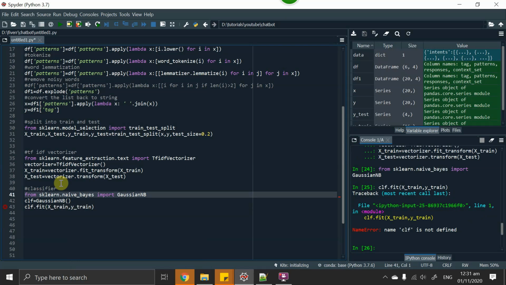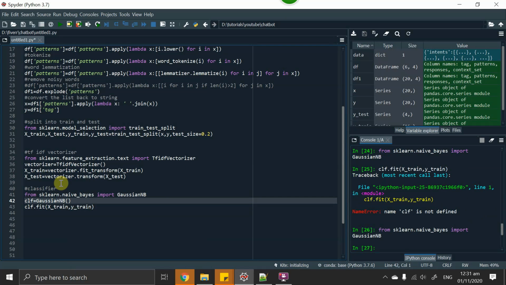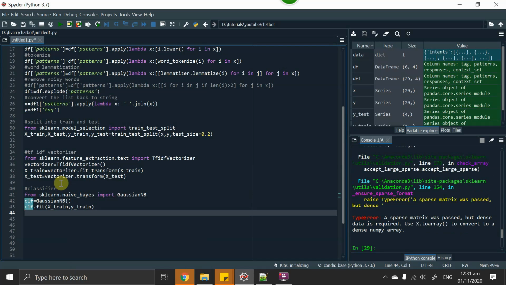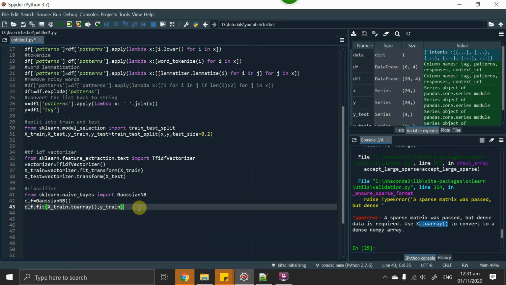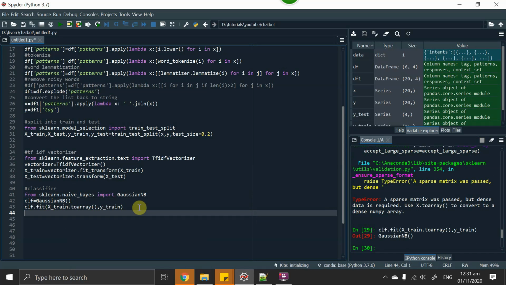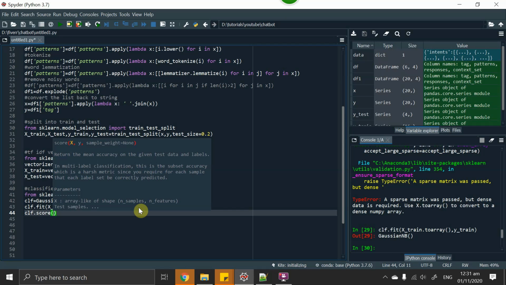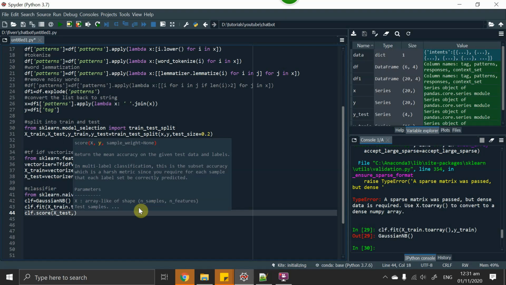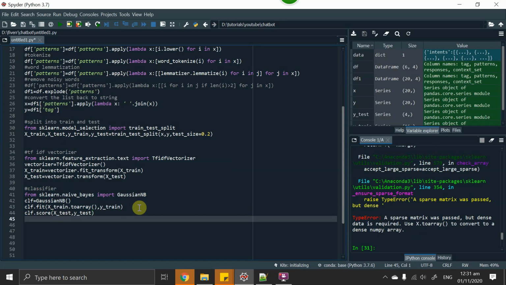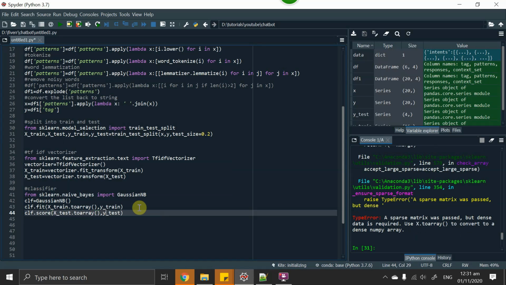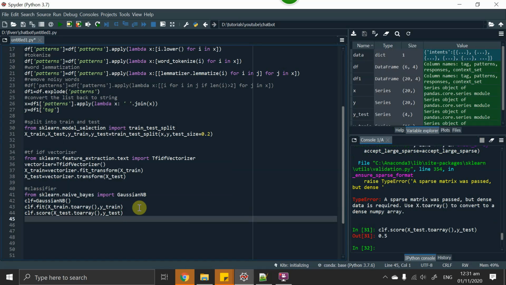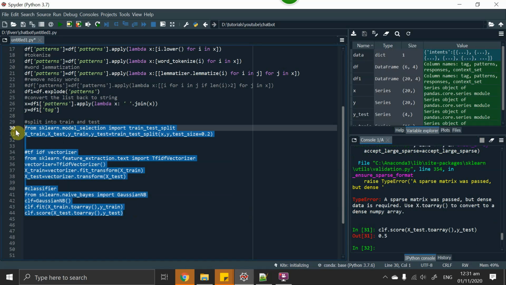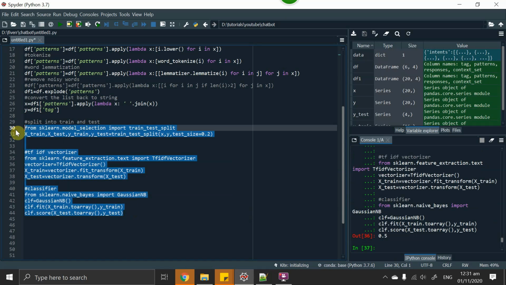Our naive Bayes has been fitted, but it will give an error because it will say that you have to convert the sparse matrix into a dense matrix, and we can simply do it this way. Our naive Bayes has been fit, and the next step is to calculate the score on the test data set, X_test comma y_test, and see what score it gives. We again forgot to convert it into dense, and it gives an accuracy of 0.5. The reason is that we have a very small data set.